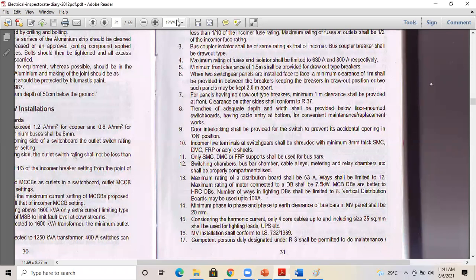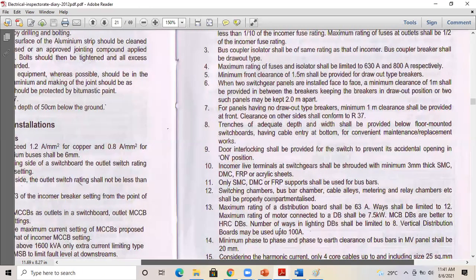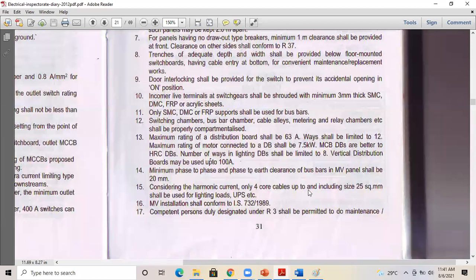If you could see the 15th point, considering the harmonic current, only 4 core cables up to and including size 25 square mm shall be used for lighting loads, UPS, etc. So up to 25 square mm, you should select 4 core cables only. If the cable size is greater than 25 square mm, you can take either 3.5 core or 4 core. That is up to your wish, not an issue. Normally it is better to select 4 core cable, but thinking from the expense and budget, you can select 3.5 core also, but you need to provide special protection for the 3.5 core cable. That will be discussed in the circuit breaker class.